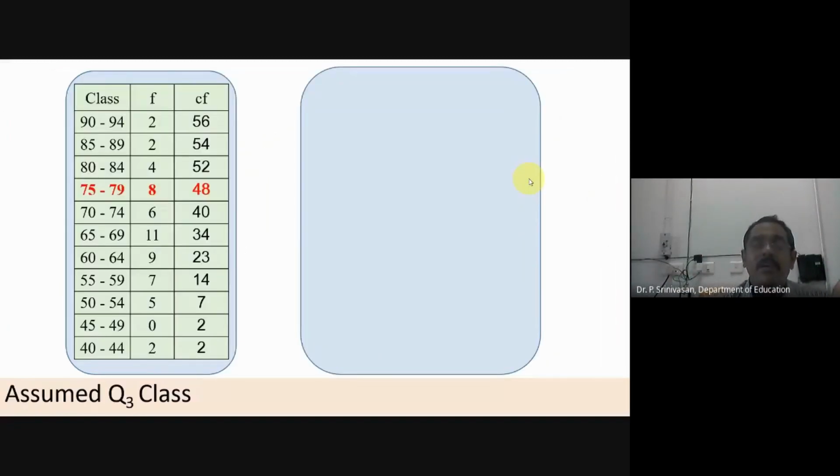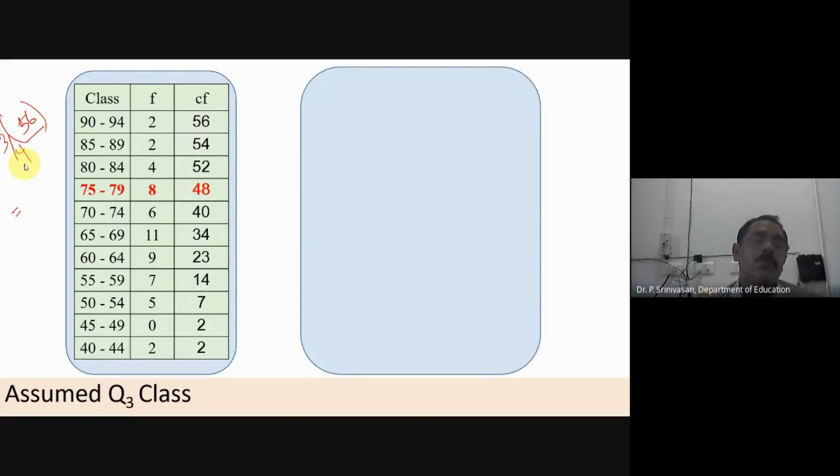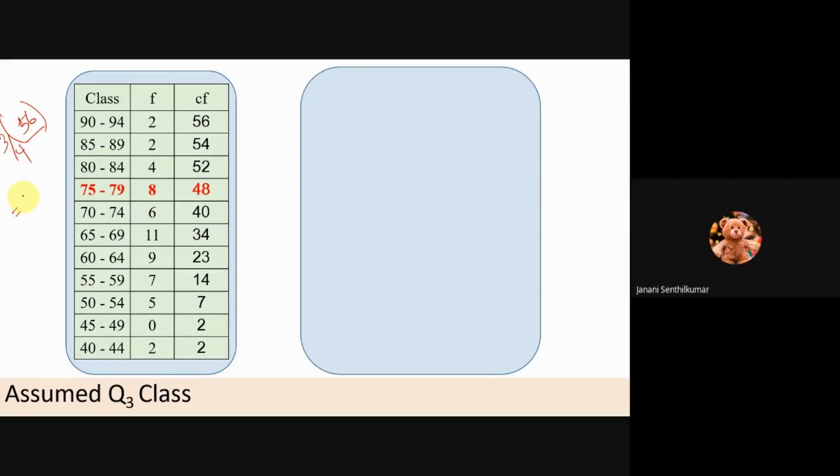The same way you have to calculate for Q3, and you see total number of scores is 56, multiplied by 3/4. What is 3/4 of 56? That is 75%. What is 3/4 of 56? 56 into 3 by 4. 14 into 3. 14 into 3, I think.